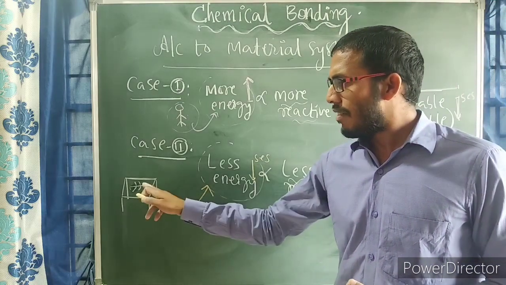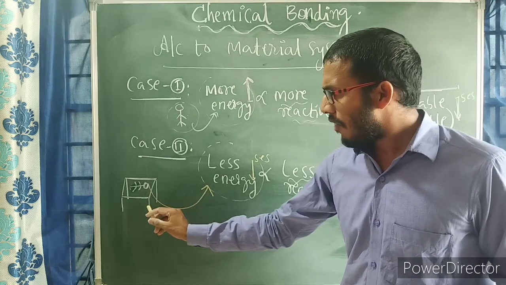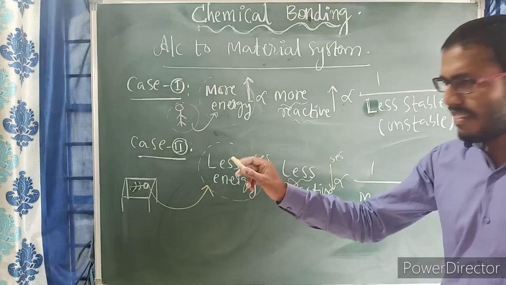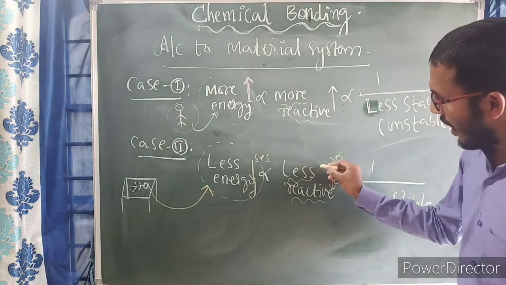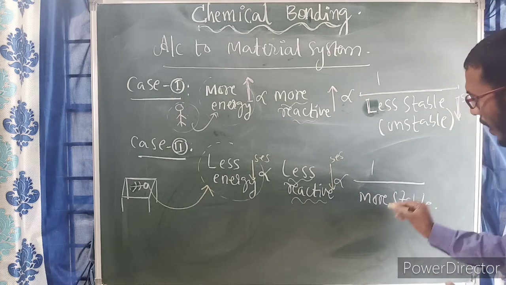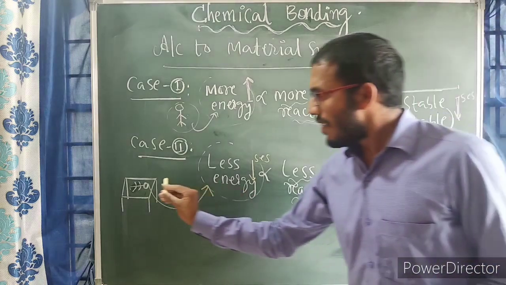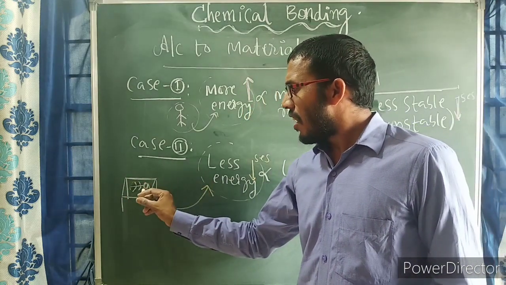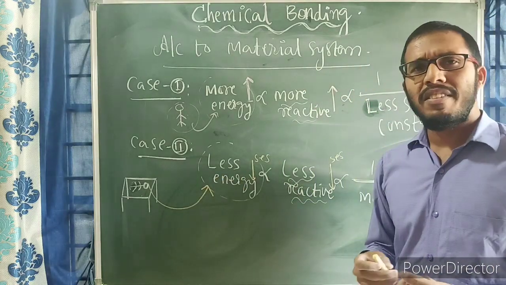Suppose one of his friends slaps him, just imagine, this kind of scenario may not happen, but if one of his friends slaps him, does he slap back against his friend? Impossible, because he is having less energy. Less energy means he is more stable. More stable refers to this person or patient being bedridden. He doesn't want to move anywhere. Such a state is known as stable state.